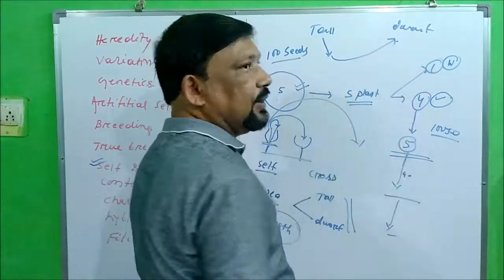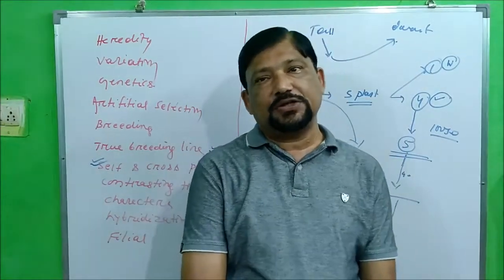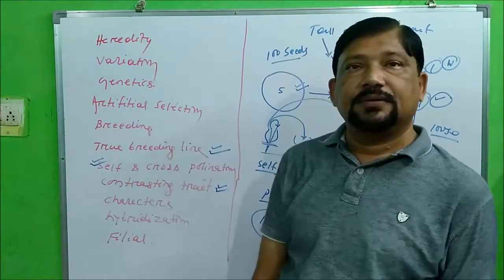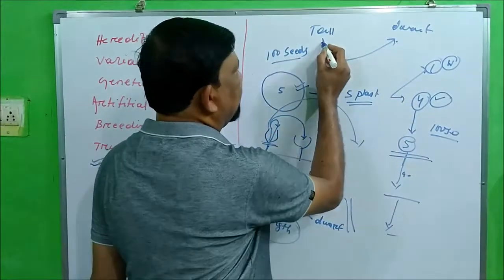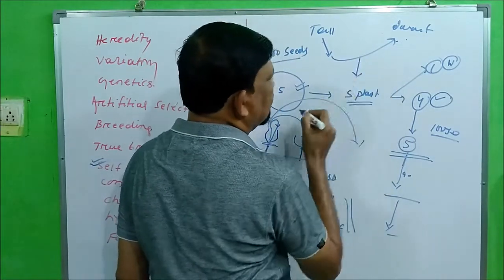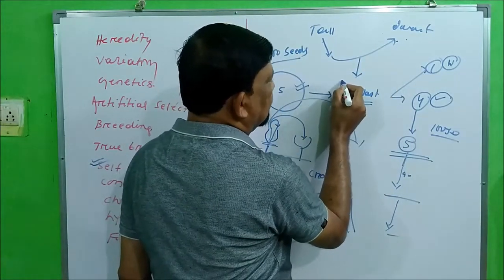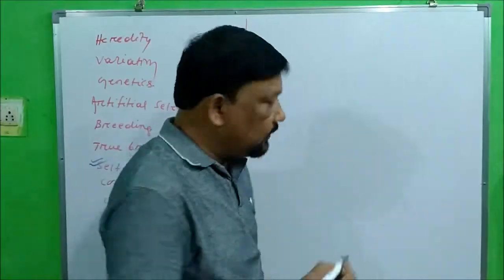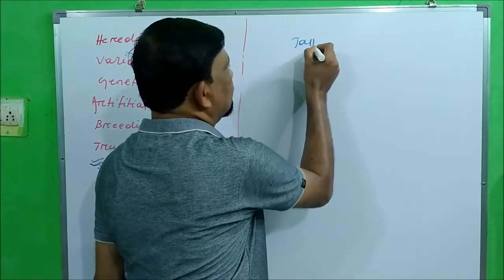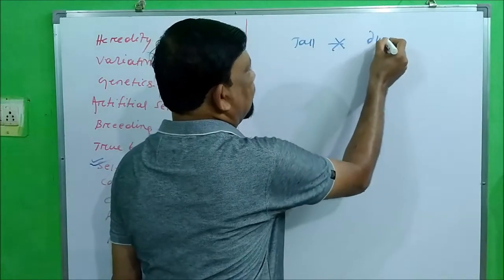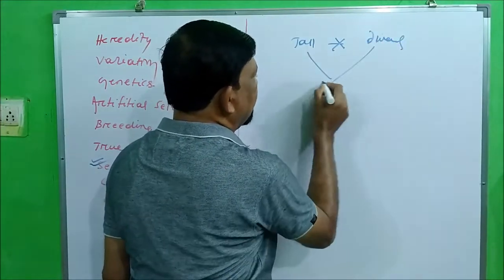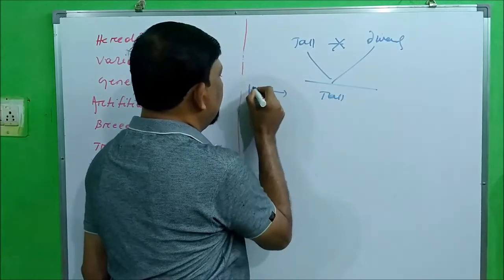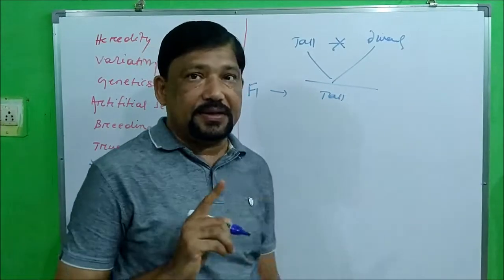This process of doing a cross is called hybridization. One more term, filial. When you cross a tall plant with a dwarf plant and whatever product you get here, that may be tall. So this is called F1 or first filial generation.